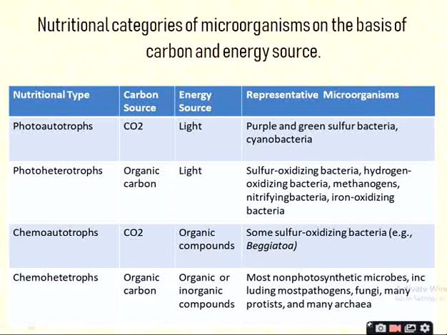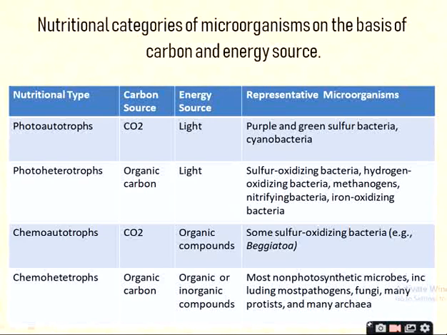Okay. Now photoautotrophs. Photo means light, auto means self-feeding. That means the microorganisms which synthesize their own food materials by using CO2 as a sole source of carbon and light as a source of energy. And the best example of these photoautotrophs is the plants, okay, or some green sulfur bacteria or purple bacteria or some cyanobacteria, that means the algae.